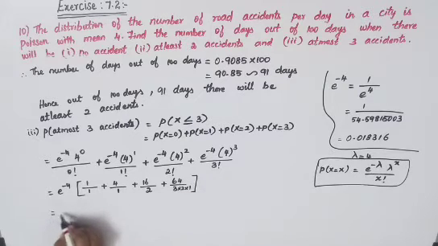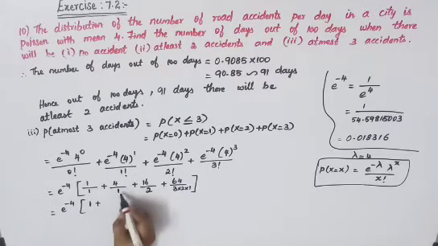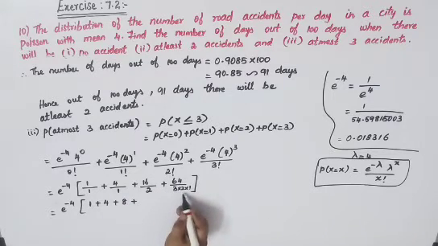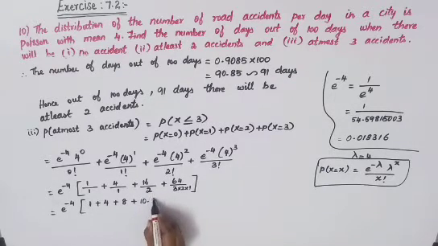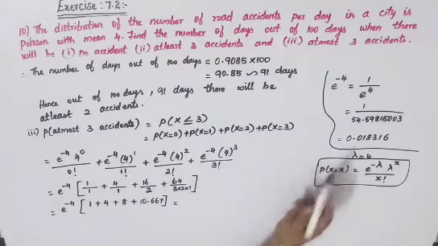So which is equal to e power minus 4 into 1 by 1 is 1 itself, plus 4 by 1 you will get 4, plus 16 by 2 you will get 8, plus 64 divided by 3 2s are 6. Okay, so 64 divided by 6 will be 10.667. So which is equal to e power minus 4, we have got the value here.